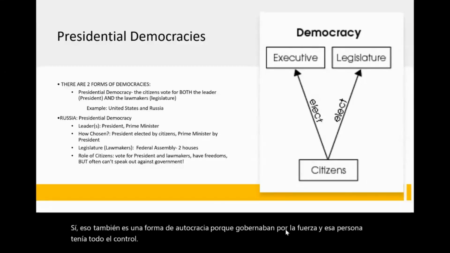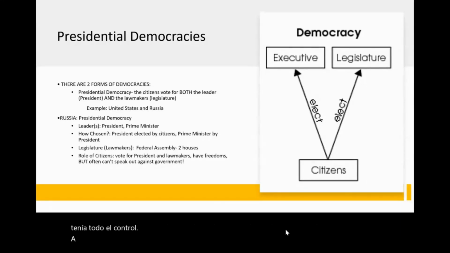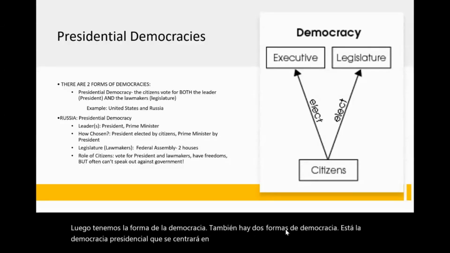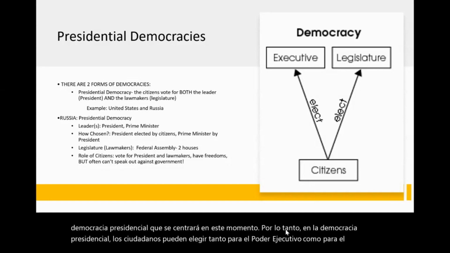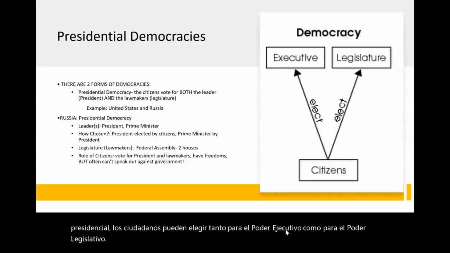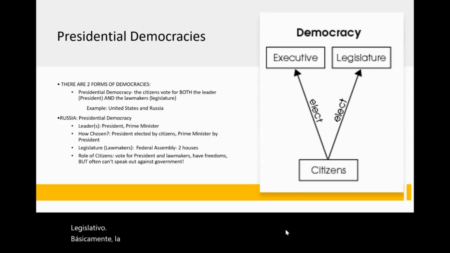Next, we have the forms of democracy. There are also two forms of democracy. There's presidential democracy, which we'll be focusing on right now. In presidential democracy, citizens get to elect both the executive branch and the legislative branch. So basically, in presidential democracy, citizens have the most power because they are able to vote for both the head of government and the legislative, the lawmakers.